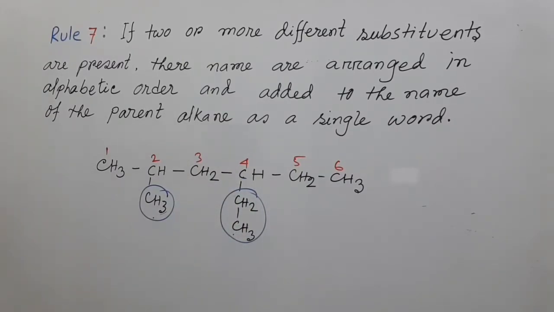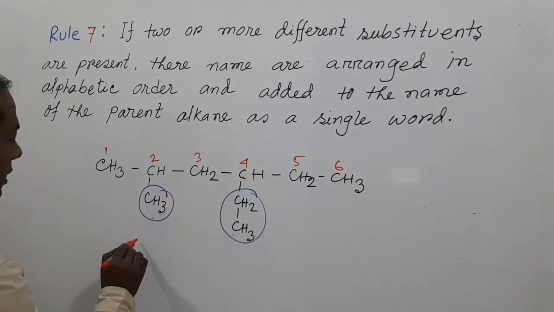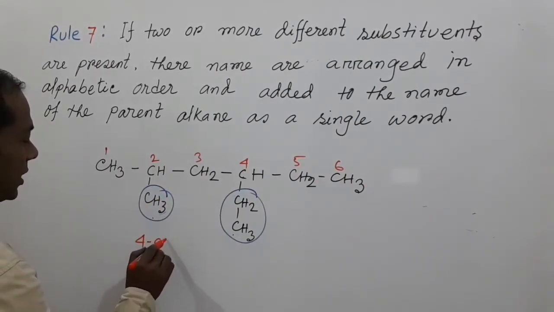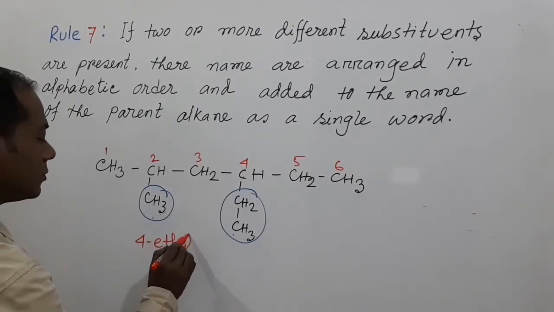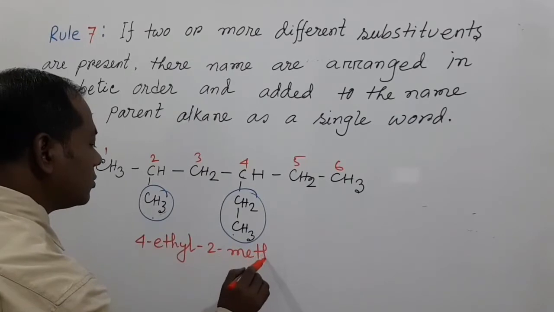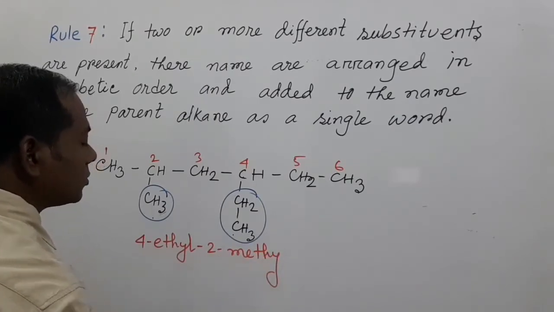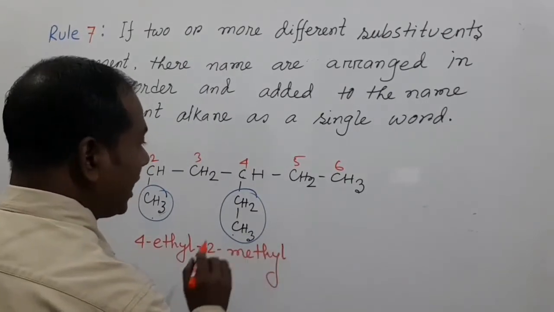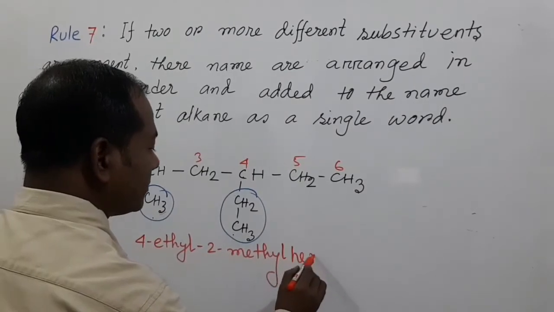And so according to this rule, the name of this compound is 4-ethyl-2-methylhexane.